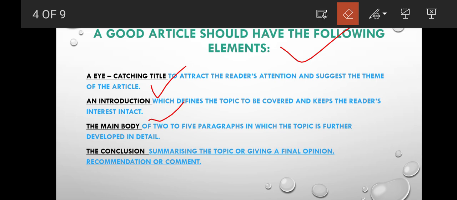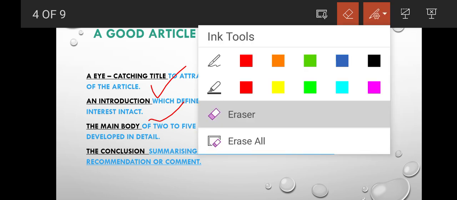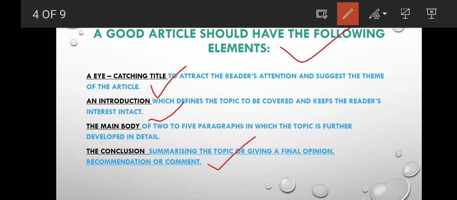Next thing is the conclusion. What is conclusion? No need to tell you what is conclusion, right? Conclusion is सार, okay. जो भी अभी तक पढ़ा है वो सबका सार, the mixture of everything. What have you done, what have you written, what have you read, just make a summary of it. This is what we call conclusion. So summarizing the topic or giving a final opinion, recommendation, or comment. This is what conclusion is.